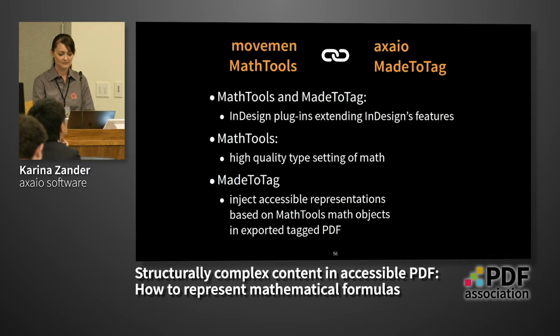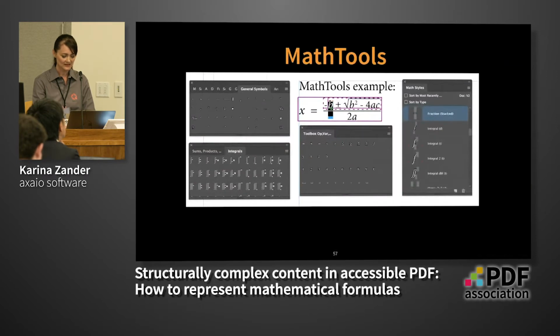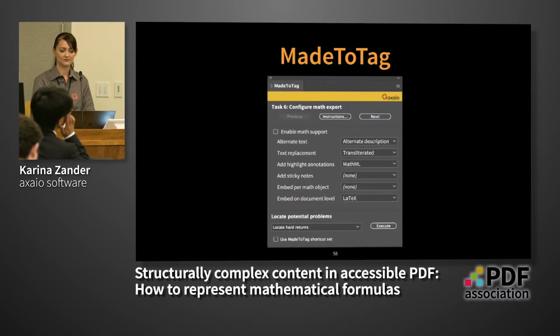So this is Math Tools, how it looks. With Math Tools you can create math formulas by choosing math operators and filling them with values. This is how the UI of Math Tools looks. And in an upcoming version of Made2Tag, we will include a further task to configure the math export into tagged PDF. So this is the first UI of this part.